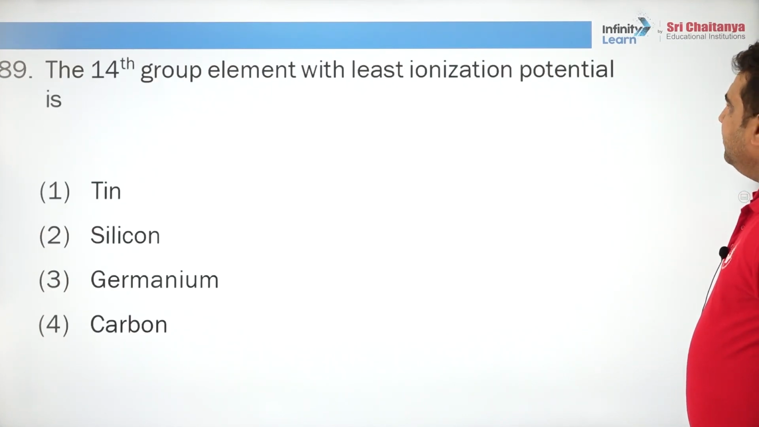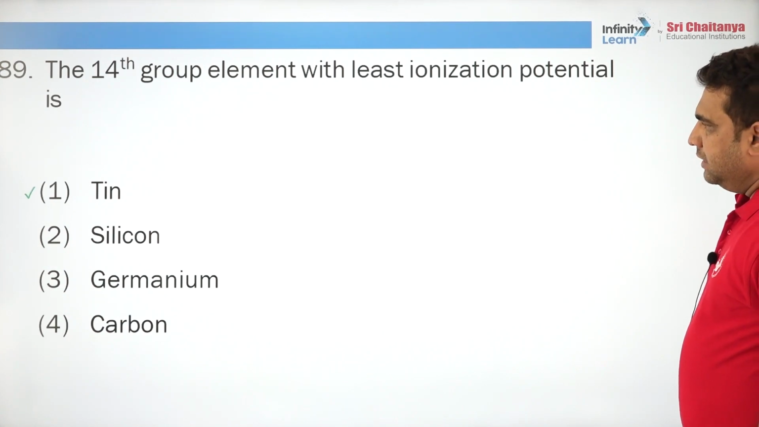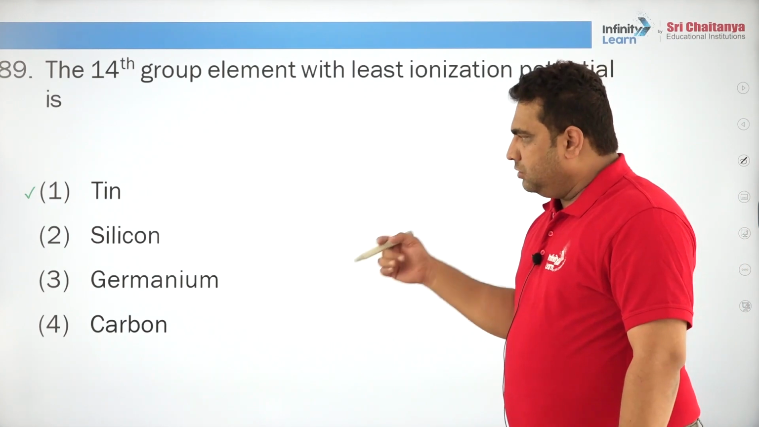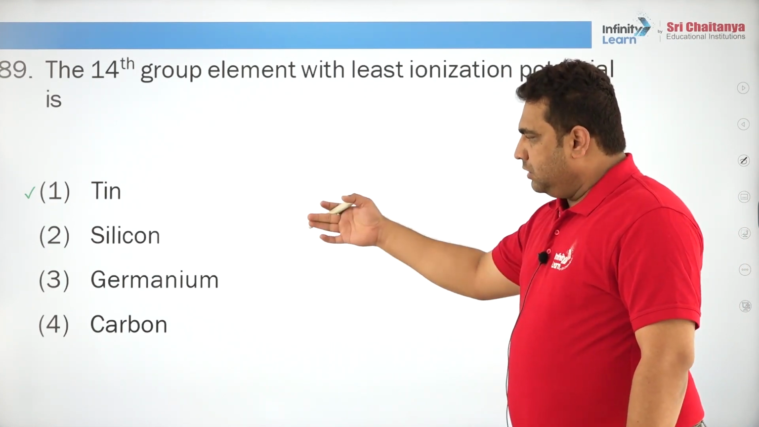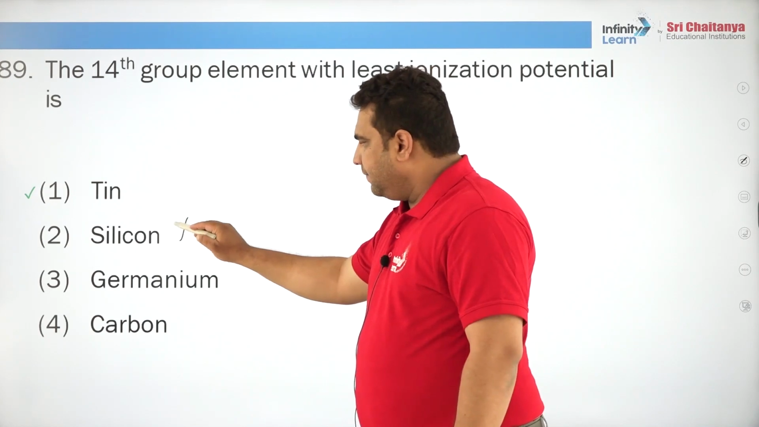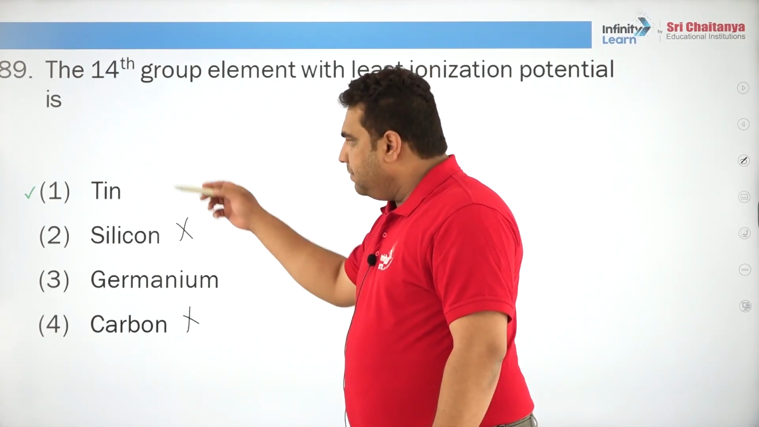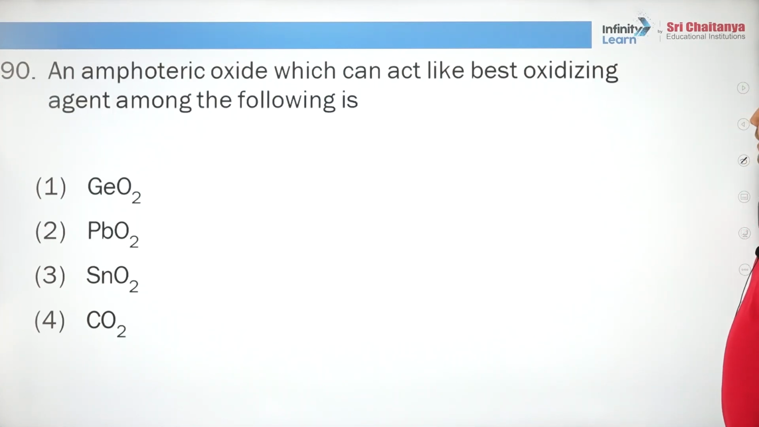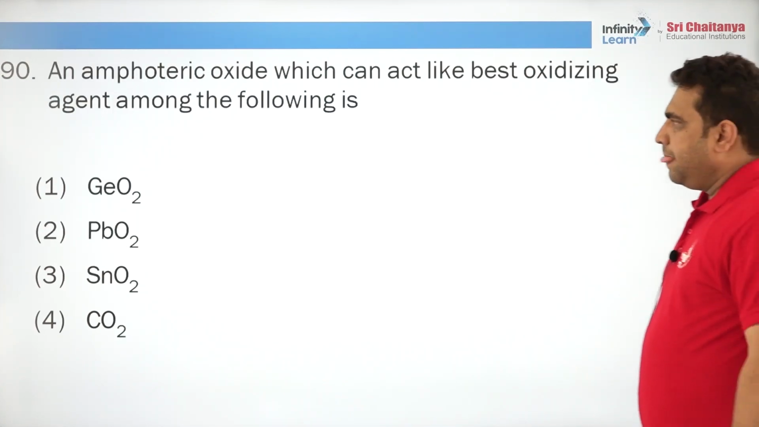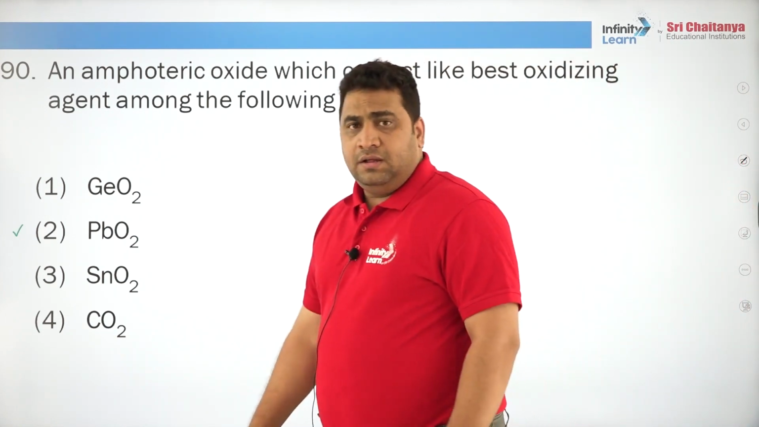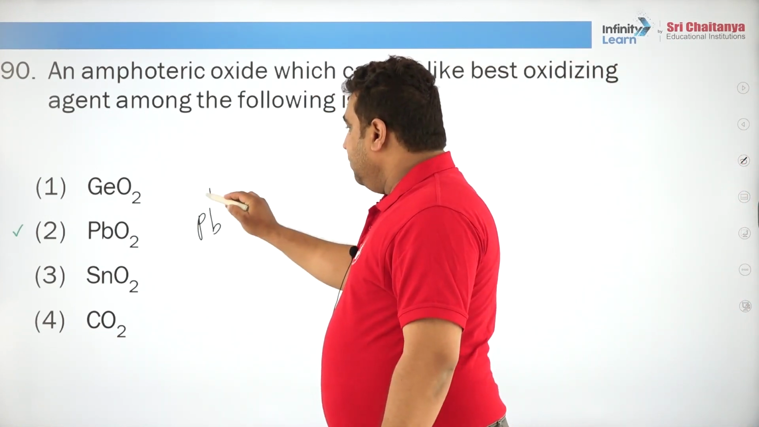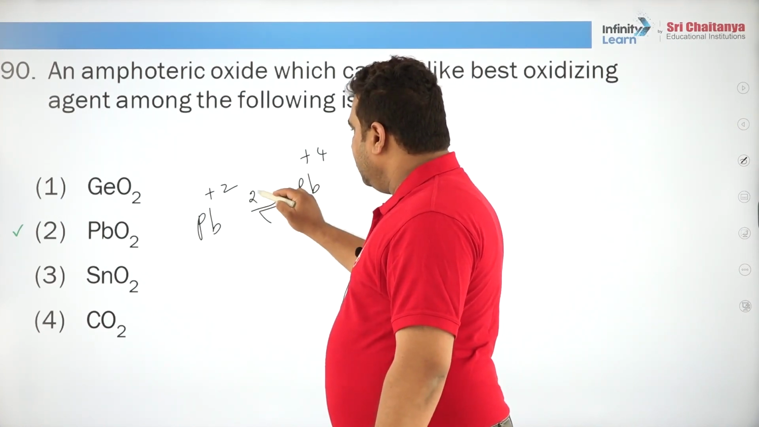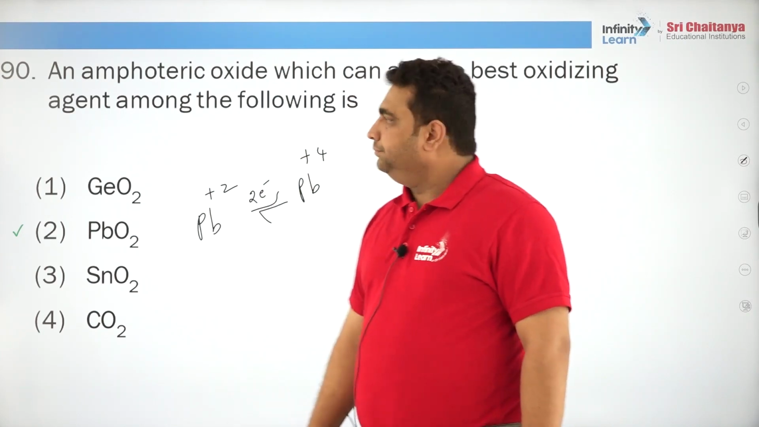The 14th group element with the least ionization potential is, obviously, tin, because lead is not there here. Are you following? Silicon and carbon must be very high, non-metallic in nature. In germanium and tin, it is due to their sizes. An amphoteric oxide which can act as the best oxidizing agent is, everybody should know, lead oxide, because lead exists in +2 and +4 forms, under equilibrium.